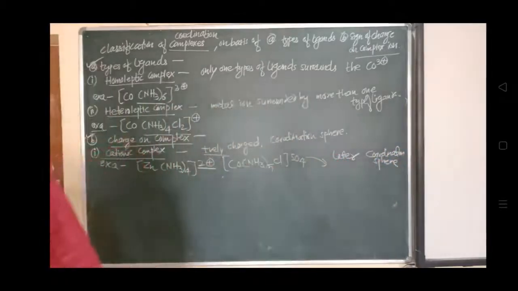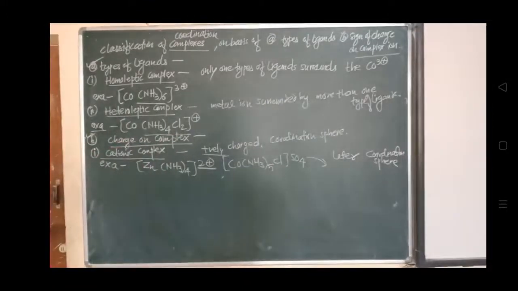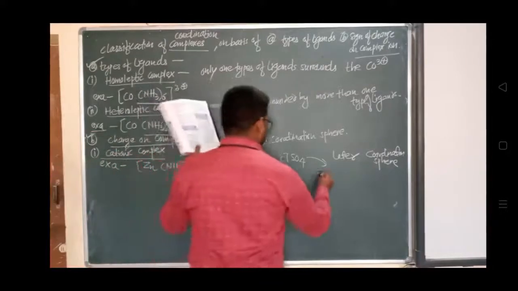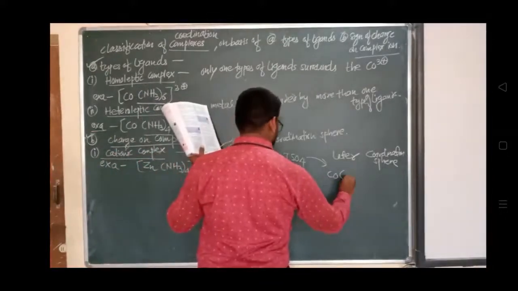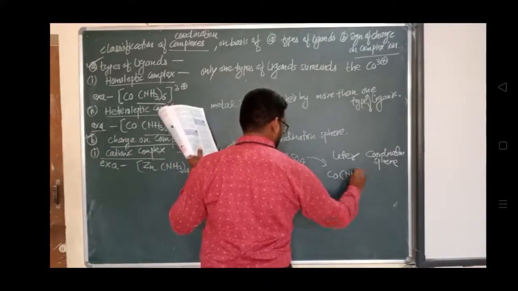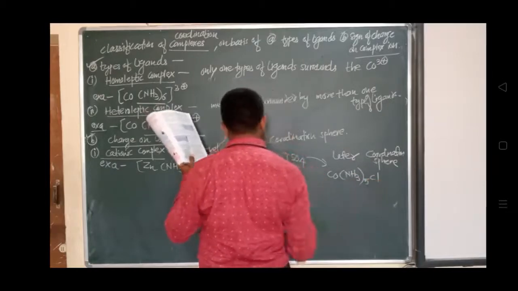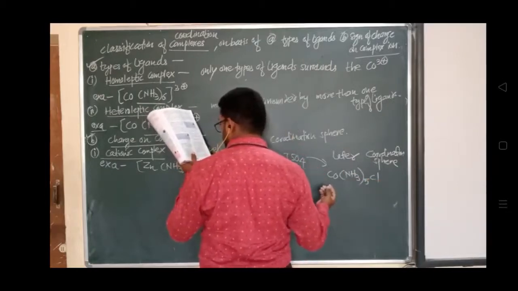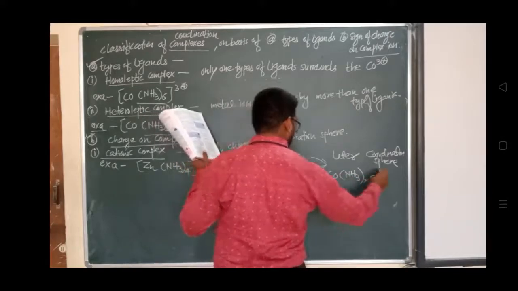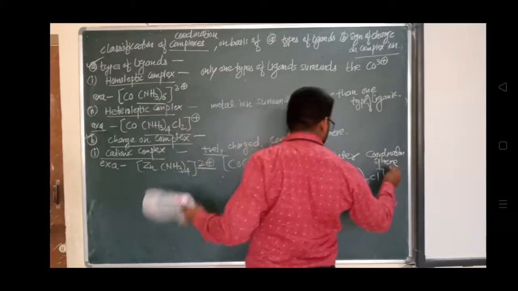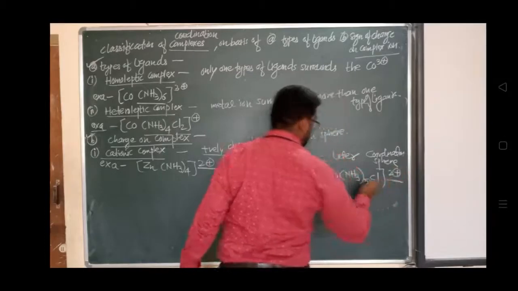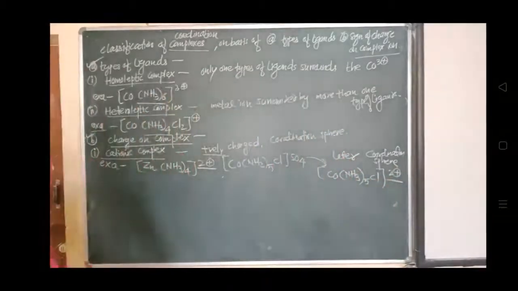It is having a coordination sphere like this: Co(NH3)5 Cl, SO4 cancelled. And it is having a 2 plus charge. This 2 plus charge will indicate it is a cationic complex.